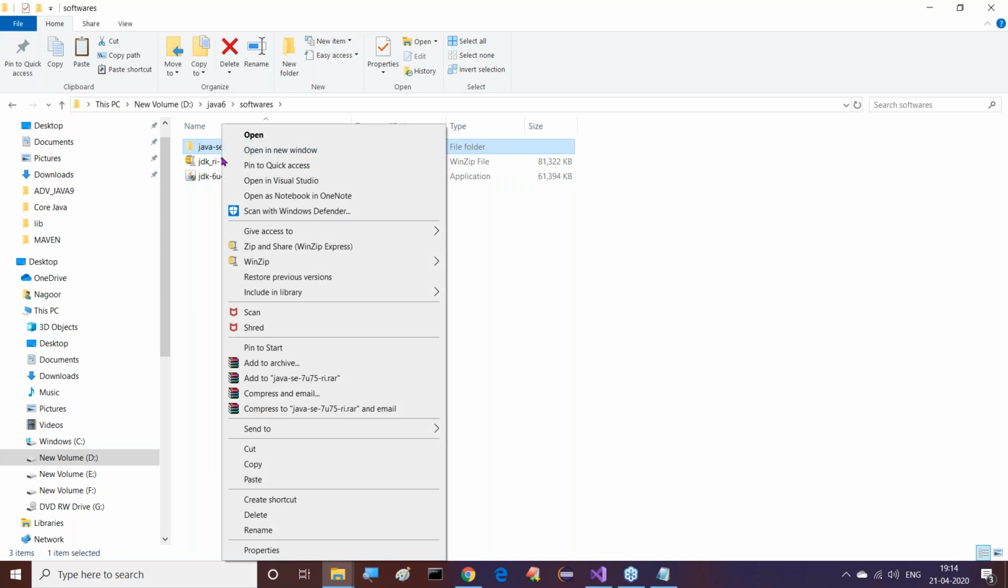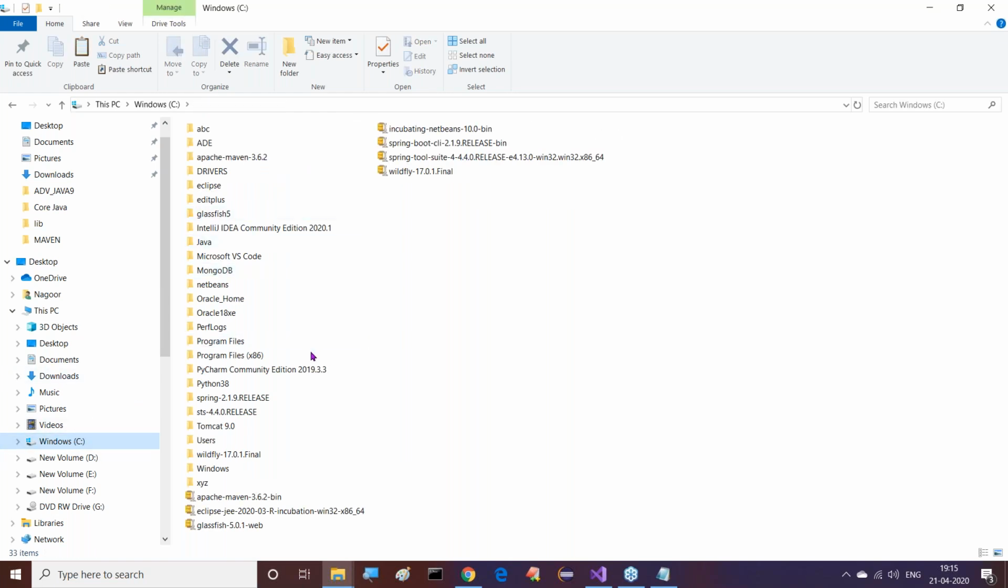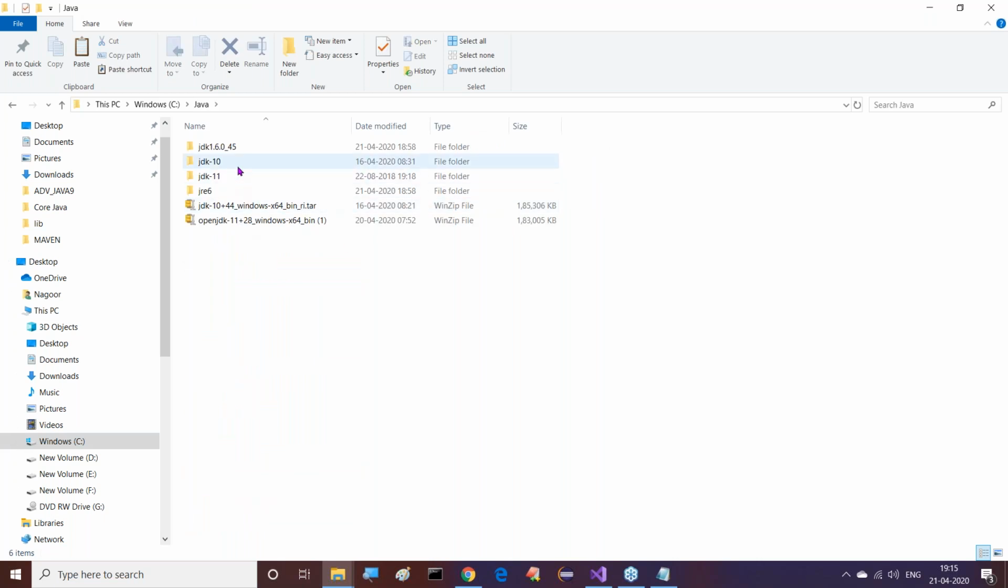Now what I will do is copy this installed one. I'll copy this and go to the C drive. Inside this C drive, where we provide our Java location, I will paste it here. That's it. That is one process.